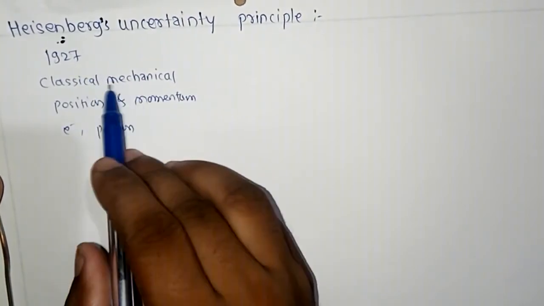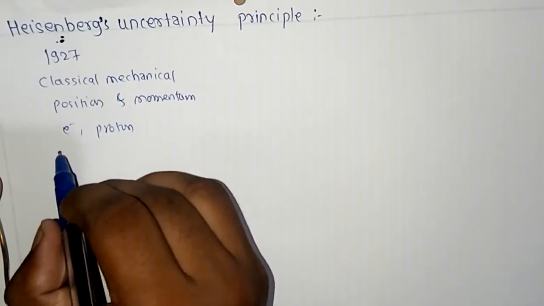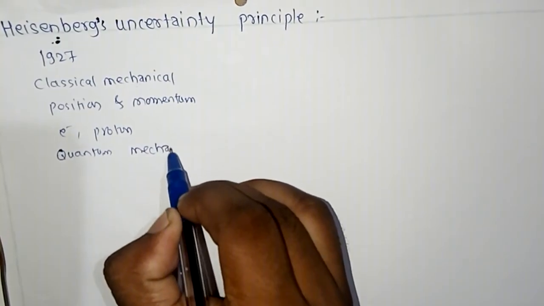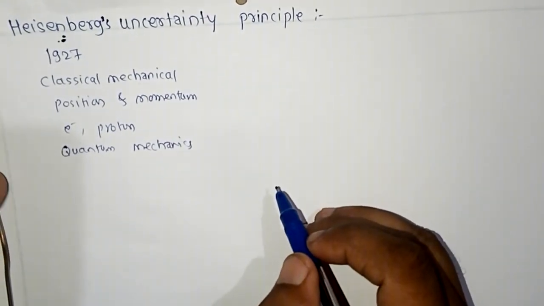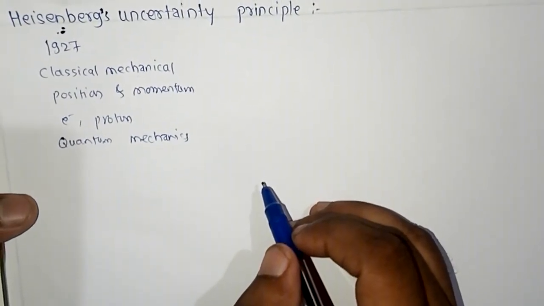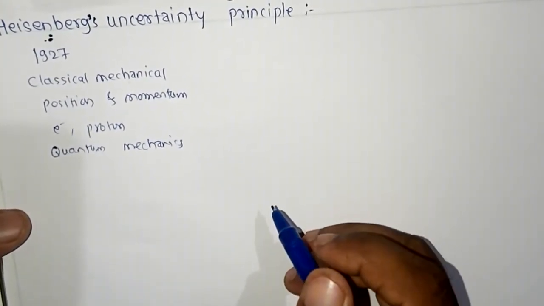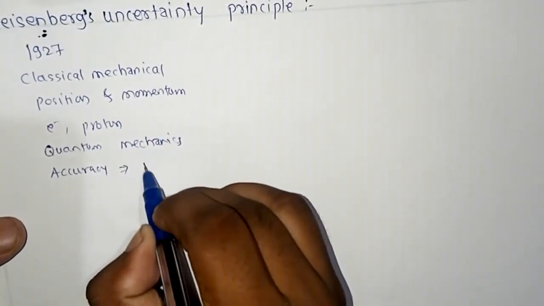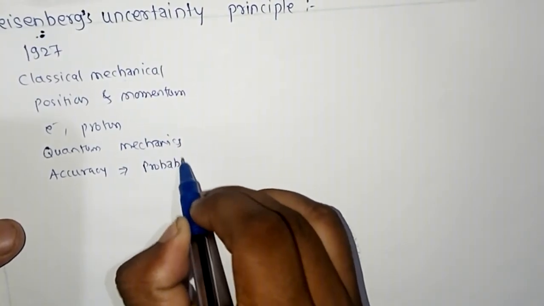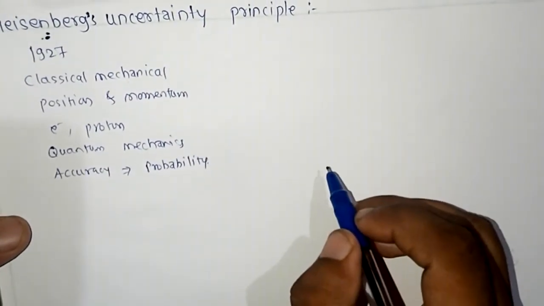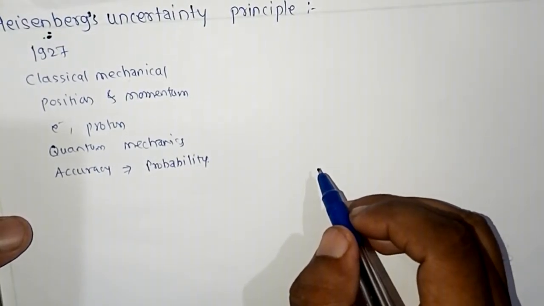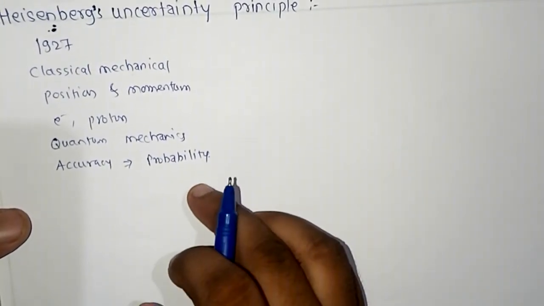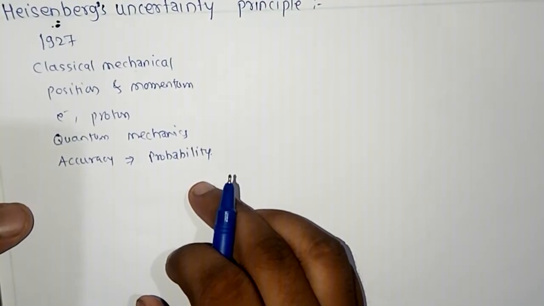the result of classical mechanics fails, and here quantum mechanics comes into the picture, or quantum mechanics is in good agreement. And in quantum mechanics the word accuracy is changed with the word probability. This is not due to inaccuracy in the measurement or the measuring instrument, but this is due to something inherent in the nature of the moving body.